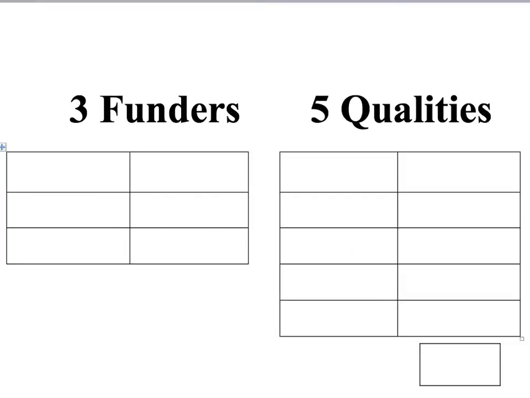So your 3 funders, I'll give you the 3 names first so you can write those in, and then I'll explain each one. We have corporate funders, we have private funders, and we also have college funders.